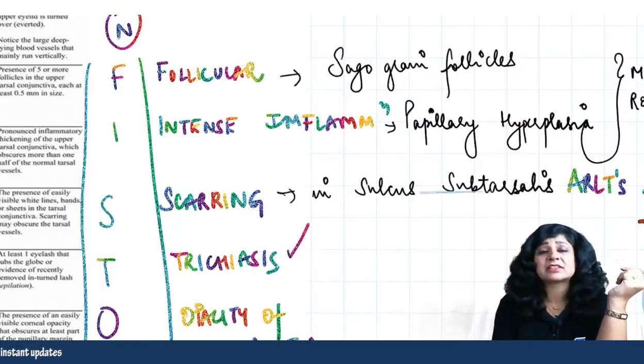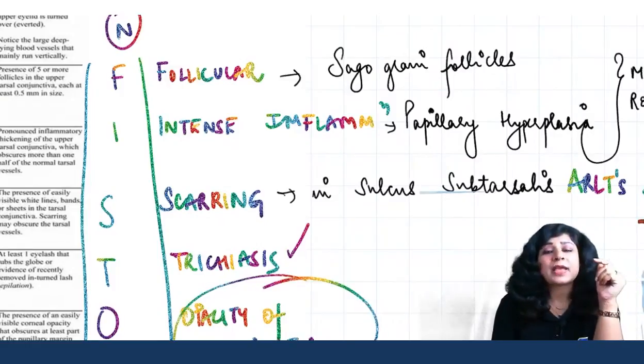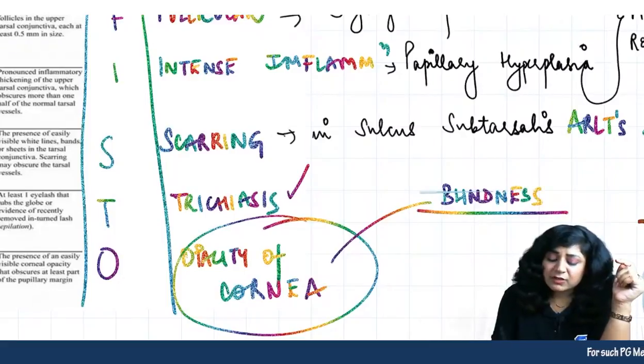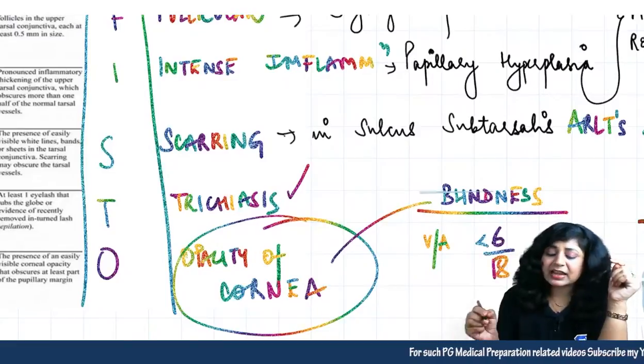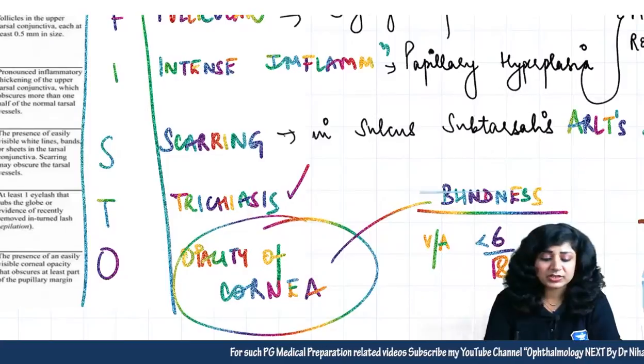Then we have trichiasis, rubbing of eyelashes over the cornea. And finally, we have corneal opacity, which is actually responsible for the blindness. It is the corneal opacity which leads to visual acuity less than 6/18. That is blinding trachoma. Blinding trachoma is caused by which species?